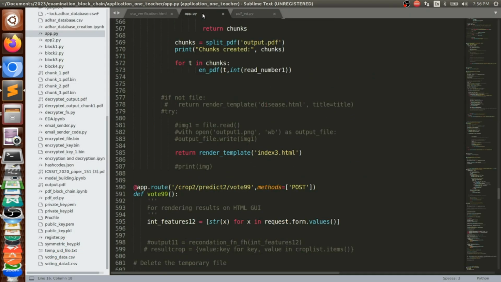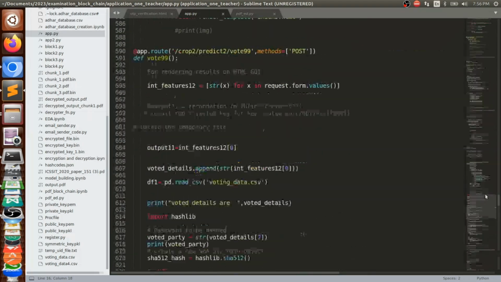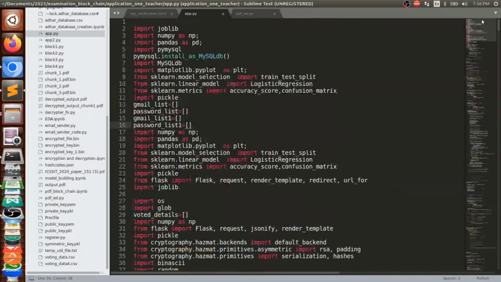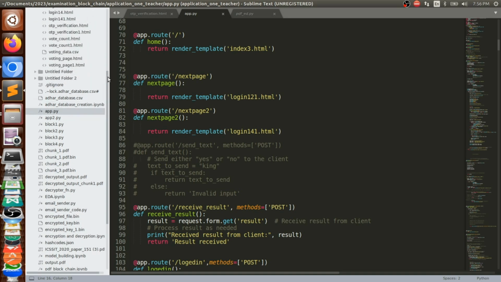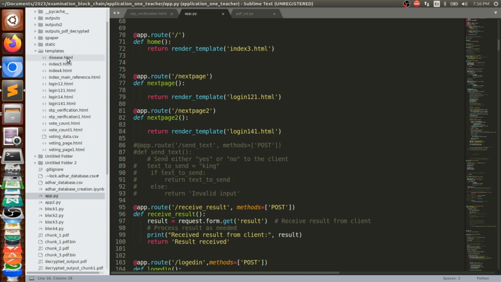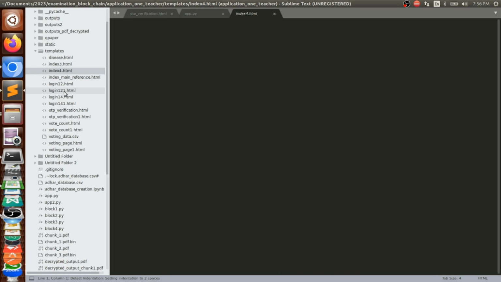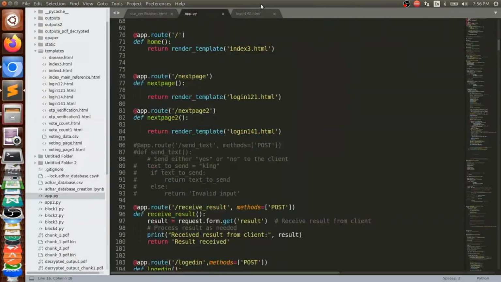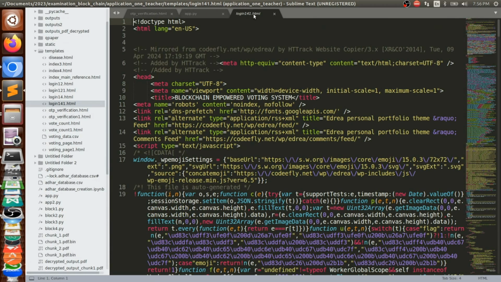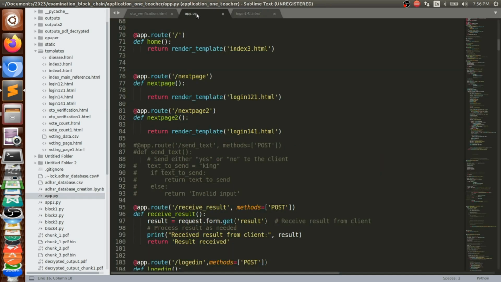The main one is app.py. This involves the whole part of it, because app.py is written with the help of Flask, server-side coding. For the front end part, we are using HTML and CSS. You can see here so many HTML files. We'll be giving you all these codes, and we'll be helping you to implement these things in your system.